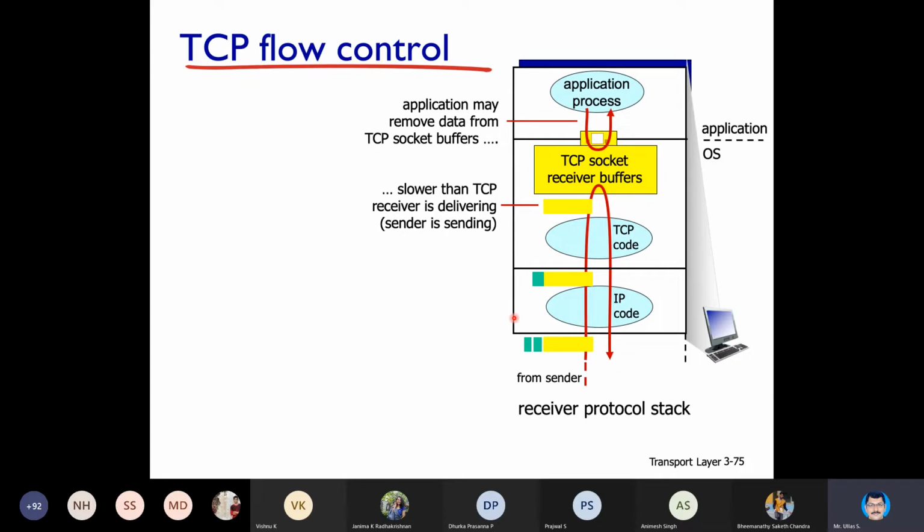Whatever the sender sends will accumulate here, and one by one the TCP socket will deliver it to the application process. The problem is that this is not infinite memory. Usually this will be some 4 KB, 4096 bytes. That's the usual capacity, though in some cases there may be more.